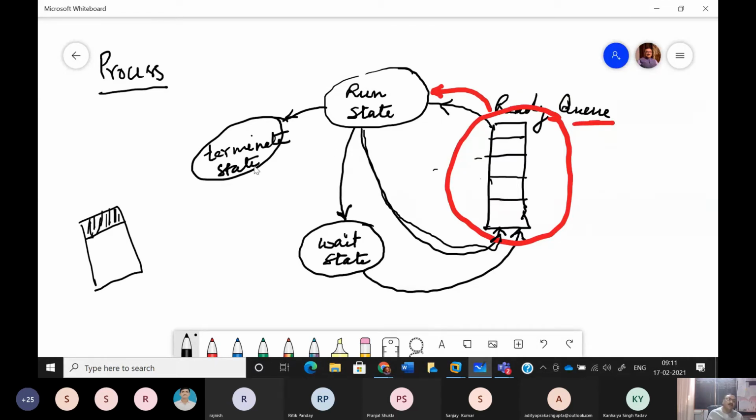It may also be possible that when this process which is currently in run state has executed this much, it now requires some data to be taken from the hard disk. Say the allowed time may still be left, and the process still has time to occupy the microprocessor. But since it needs data for further execution and that data is not available, in that case also it is leaving the run state, because only with the data can it be executed by the microprocessor. So obviously it will move to take the data, for example from the hard disk.